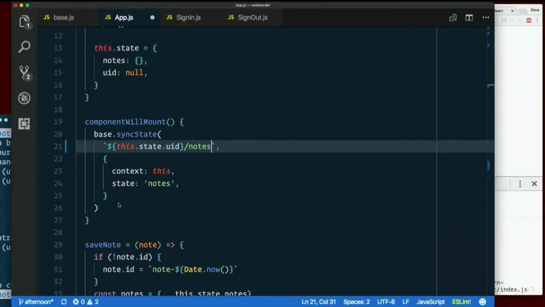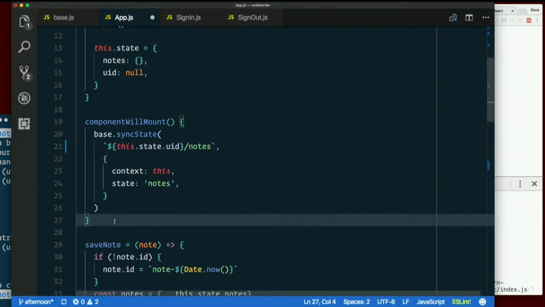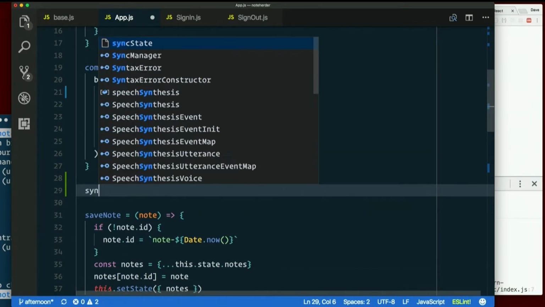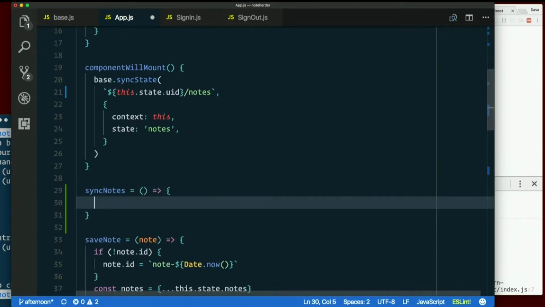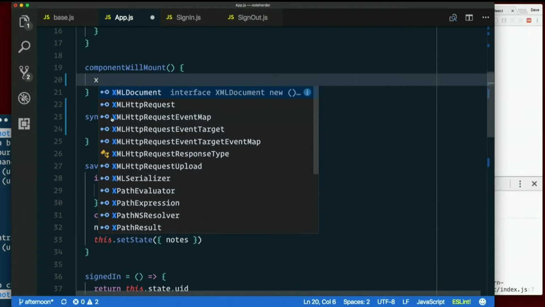So instead, and I will allow for the possibility that component will mount may do this later, let's make a separate method called syncNotes that does this. And we'll just move all of this here.